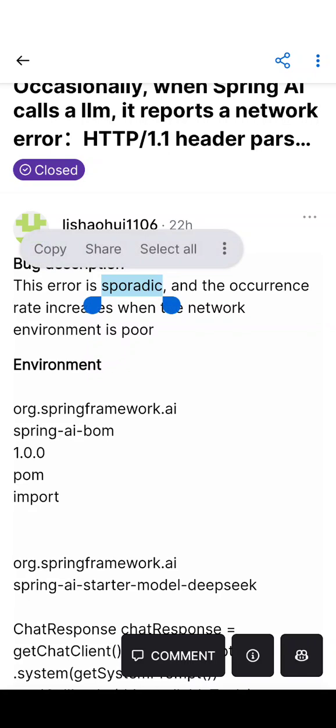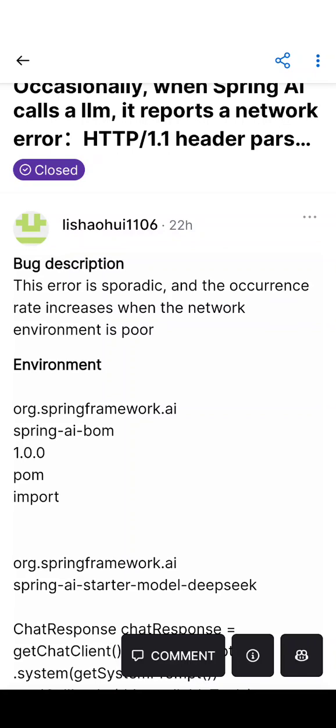The actual issue is that whenever Spring AI calls an LLM, it reports a network error, HTTP 1.1 header parser error. The description of the bug is that this error is sporadic, right? Sporadic means it is not something which happens always. It happens sometimes.